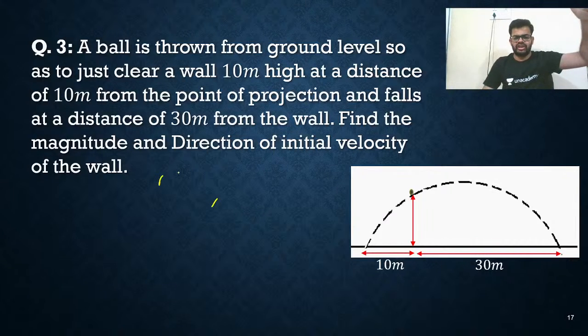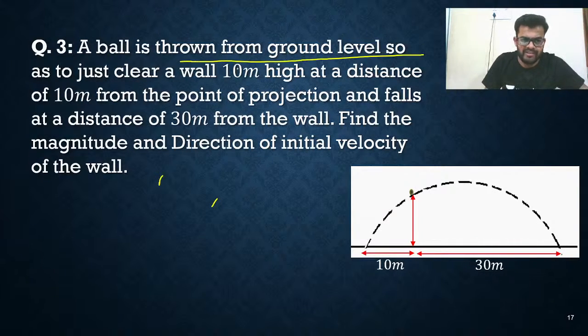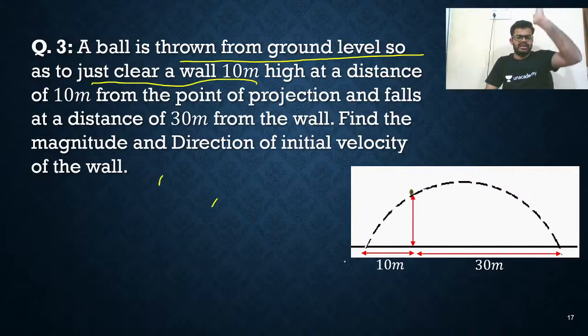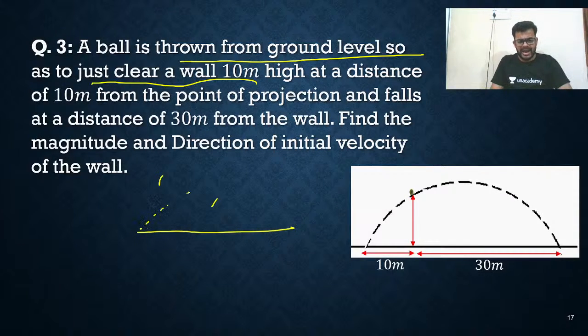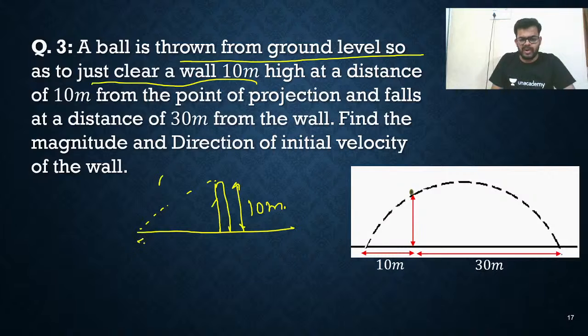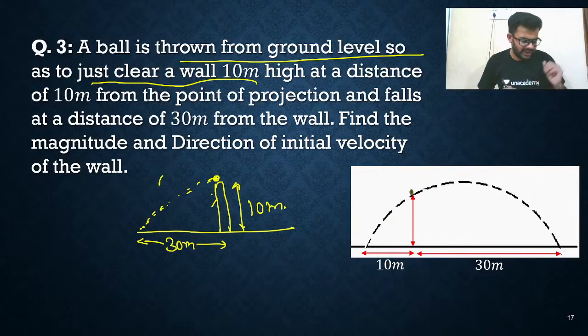Now let us solve this question first. A ball is thrown from the ground level so as to just clear the wall. Are you getting this red one? This red one is the wall, 10 meters high. So the particle is going and here is a wall. The wall is 10 meters high, and it is 30 meters distance from the point of projection. So the ball will go like this and it is just clearing the wall.